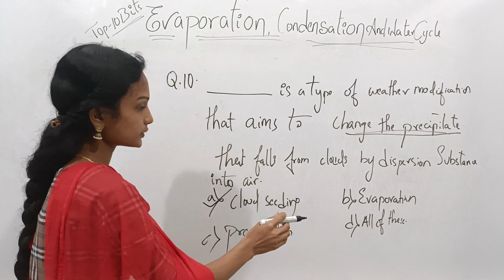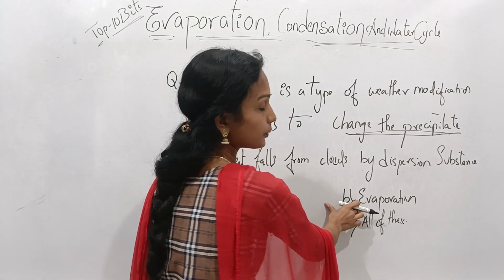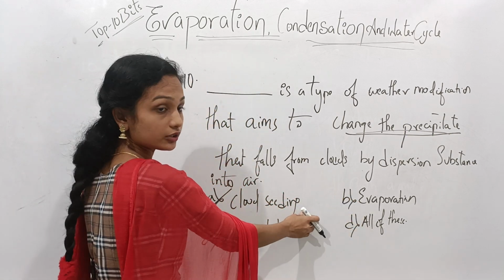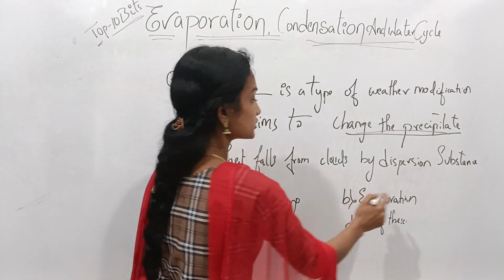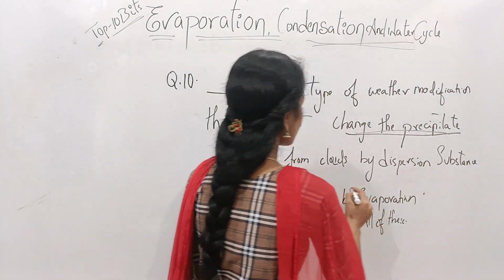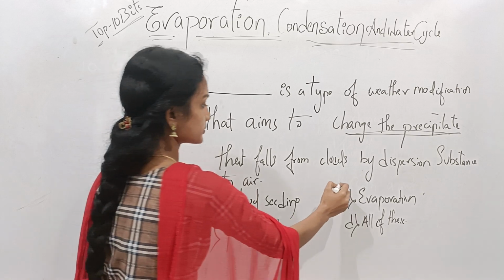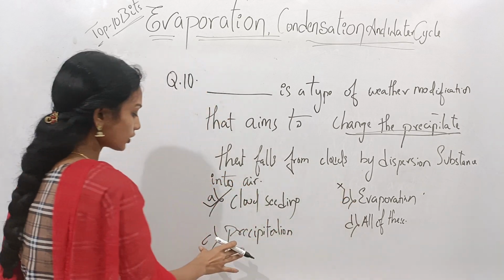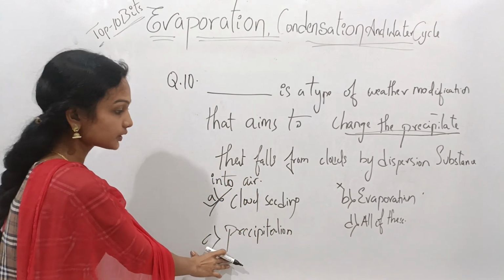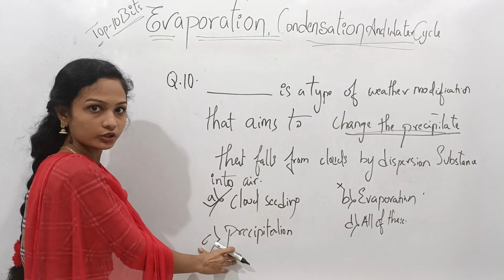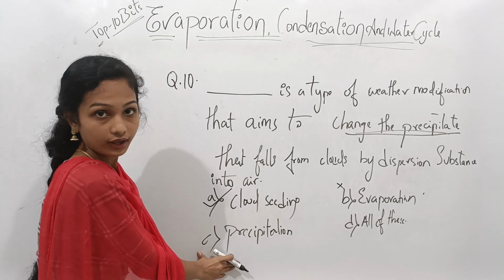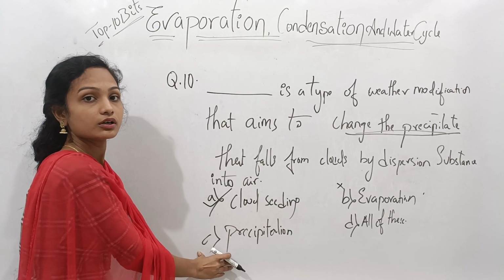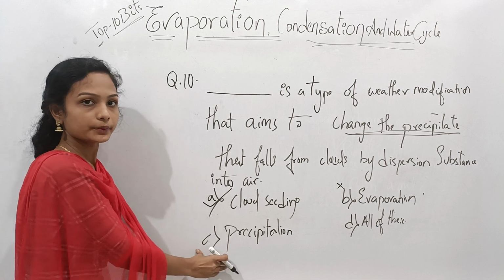Then come to option B. Evaporation means when the water molecules are converted into vapor. Here option B is not a correct option. Then come to option C, precipitation. Precipitation means when the water molecules are converted into vapor and collide with dust particles, they form a precipitated form.